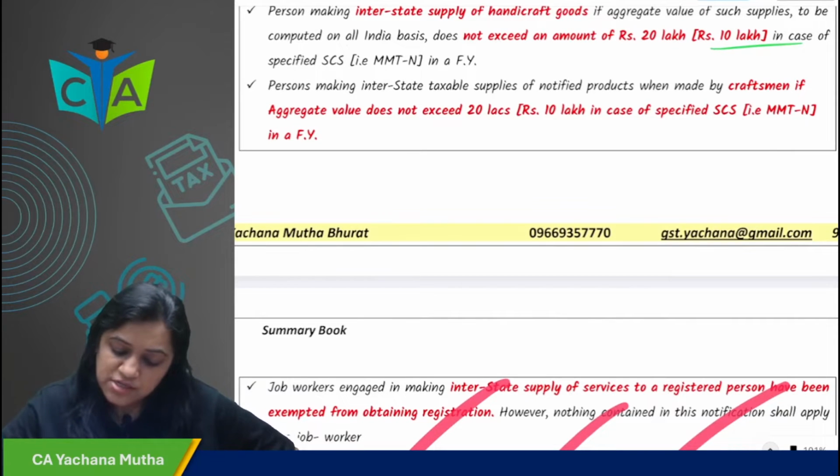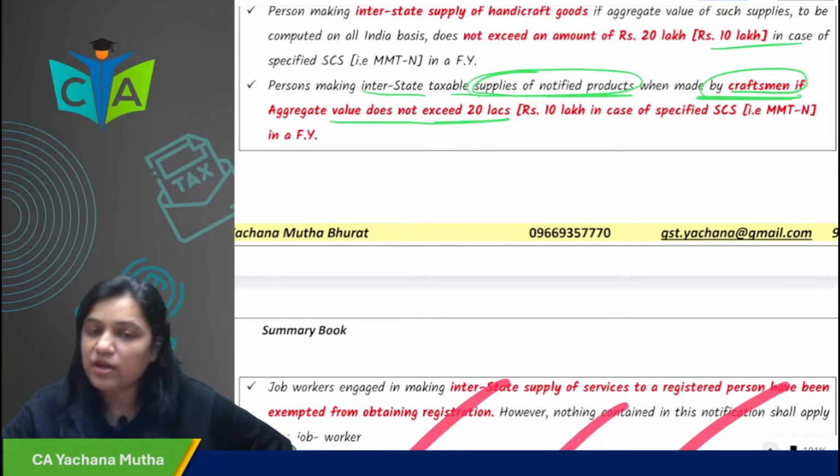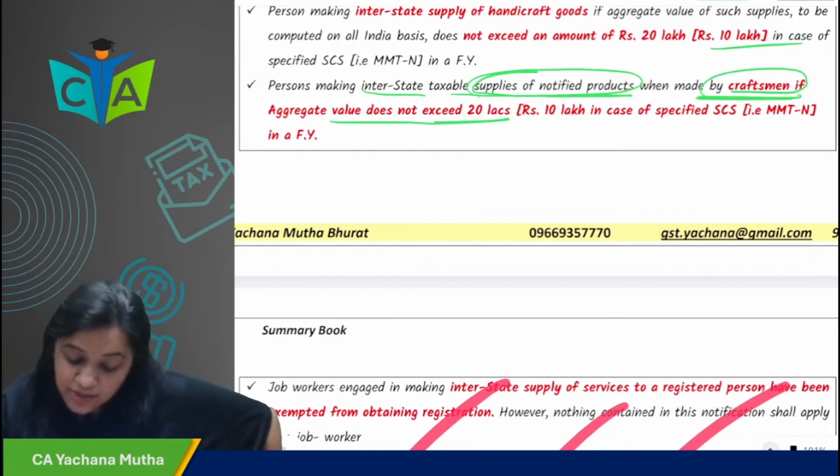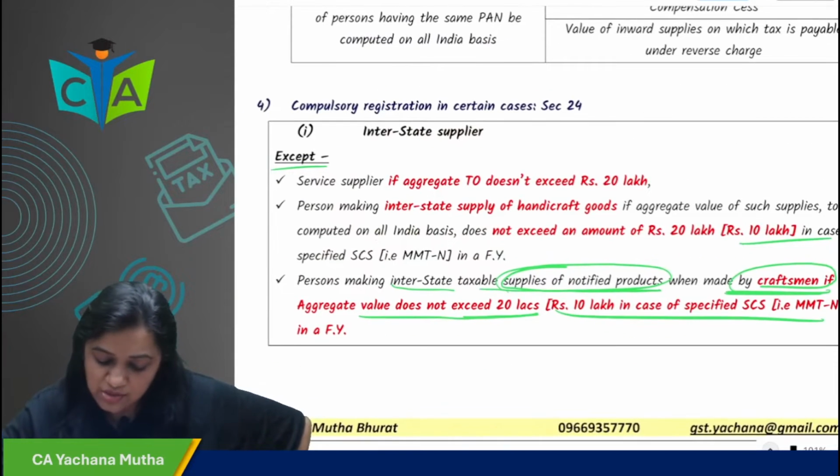Then person making interstate taxable supply of notified products when made by craftsmen. Now, if you are supplying notified products which are made by craftsmen, and your aggregate value does not exceed 20 lakhs, or 10 lakhs in case of MMT-N, then also you are not required to take registration. So, these three cases.